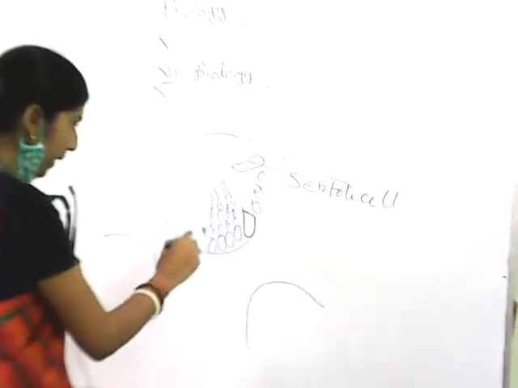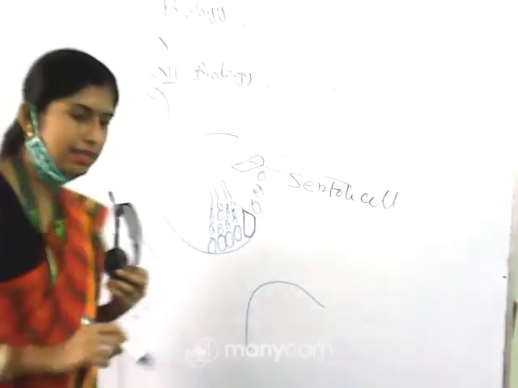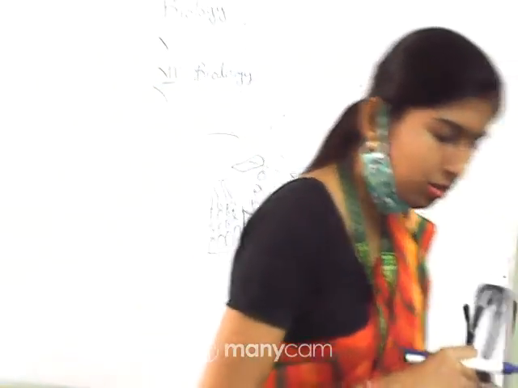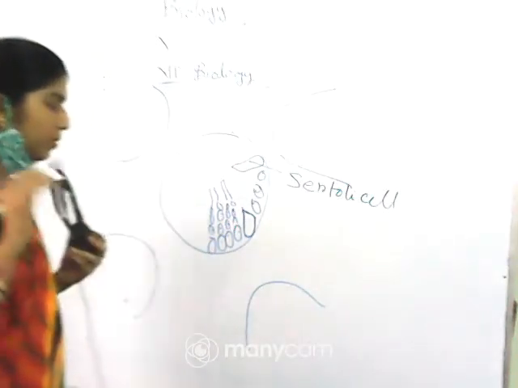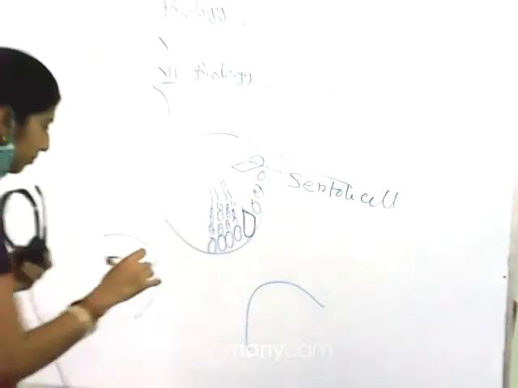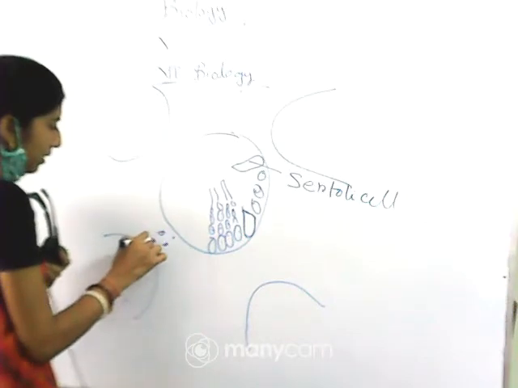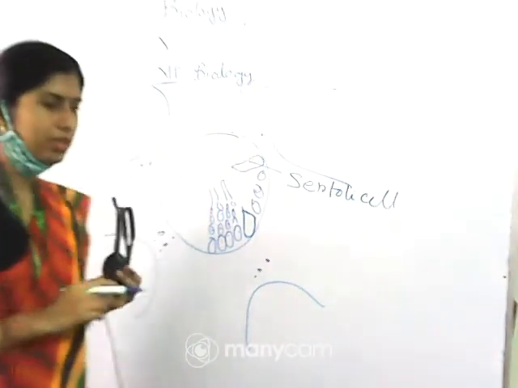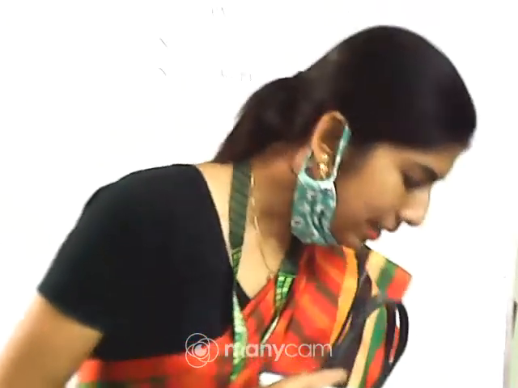That means the first one is spermatogonia, then primary spermatocyte, then secondary spermatocyte, and at the end you will find the spermatozoa. That is the total process of spermatogenesis. In between the structure, this type of cells you will find, these are considered as interstitial cells or Leydig cells.